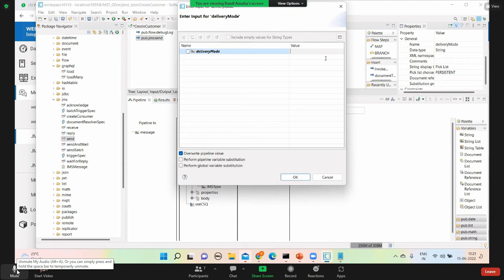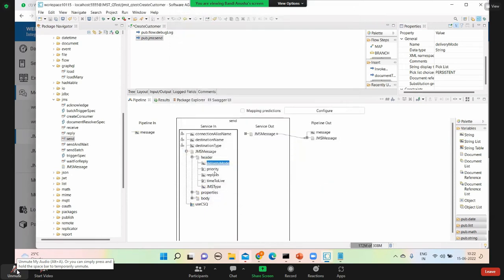So in this case, no storage is required, right? In topic communication, delivery mode is of no use. But they designed the JMS message such that they gave delivery mode.